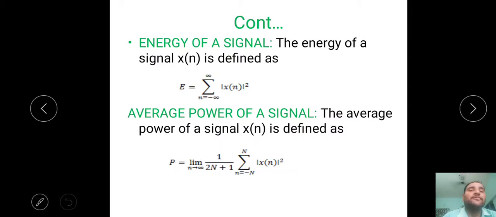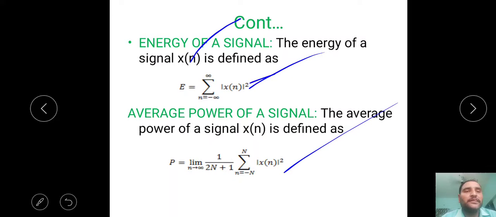How can we find out? By using these formulas. The given signal is x of n. Energy of the given signal: E equal to summation n equal to minus infinity to infinity of x of n whole square. Power means limit n tends to infinity of 1 by 2n plus 1 times summation n equal to minus n to n of x of n whole square. By using these two formulas, we can find out energy and power of the given signal.